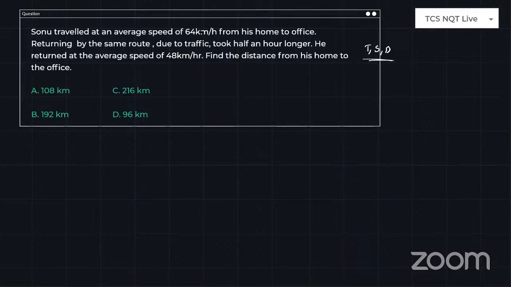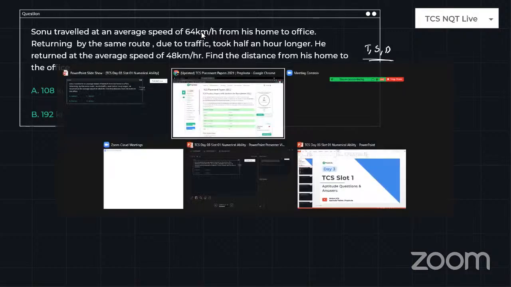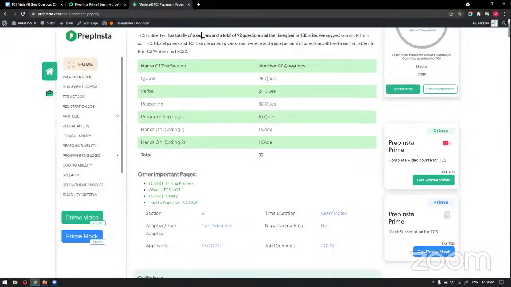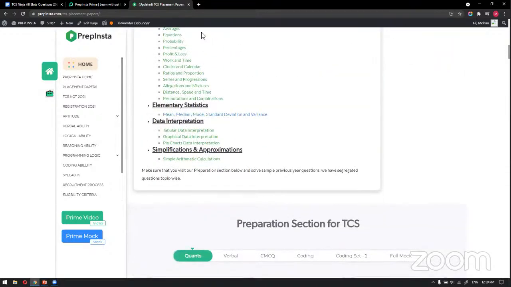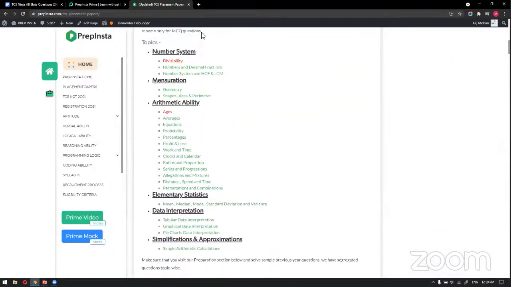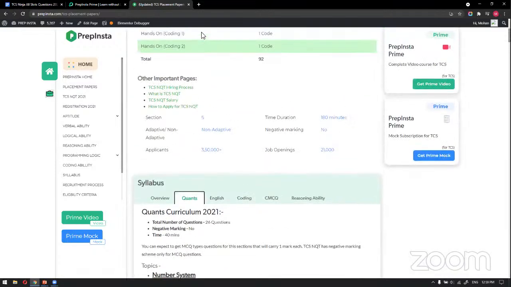Okay, so just look into the next question. Before starting there, how many types of deviation are there? I'll try to tell you simply. Try to go to Prepinsta Prime and go with the elementary statistics, standard deviation and variance related concepts. You can find all the deviation categories and what you need to remember.